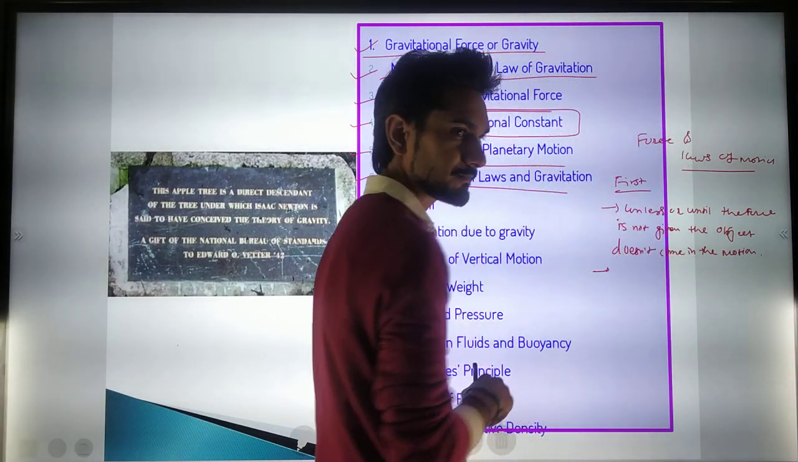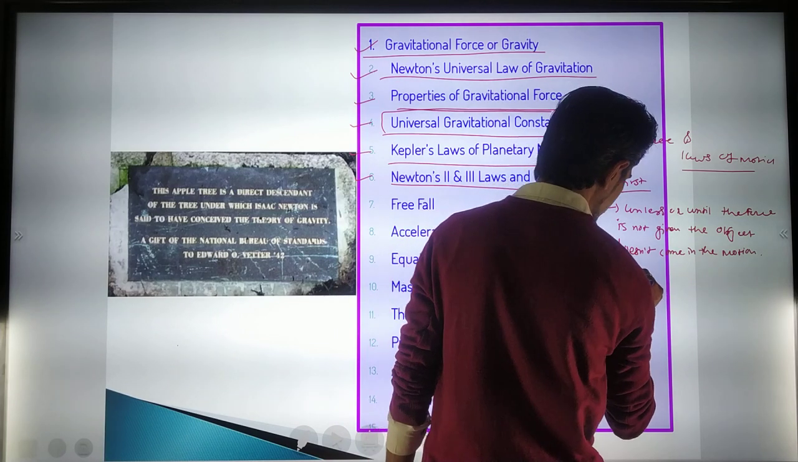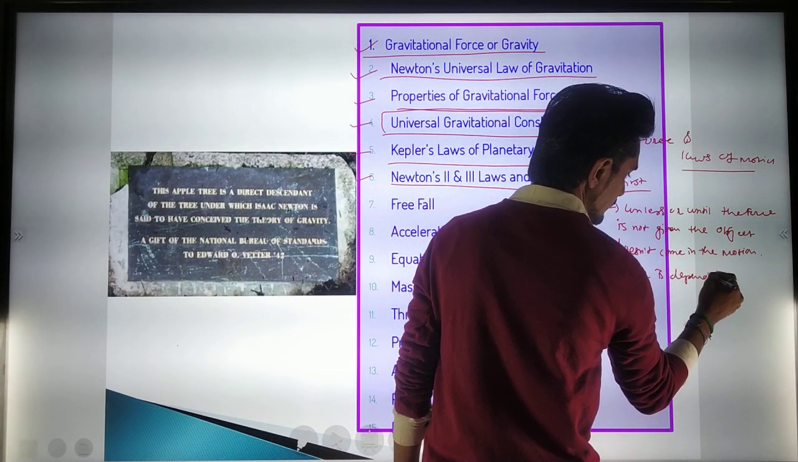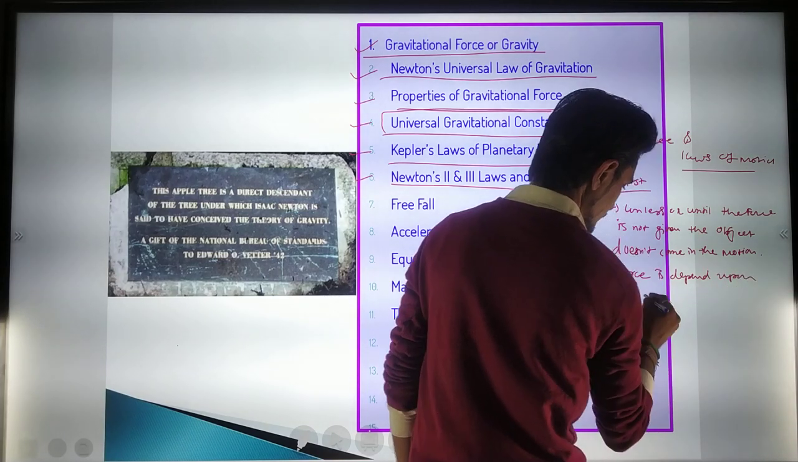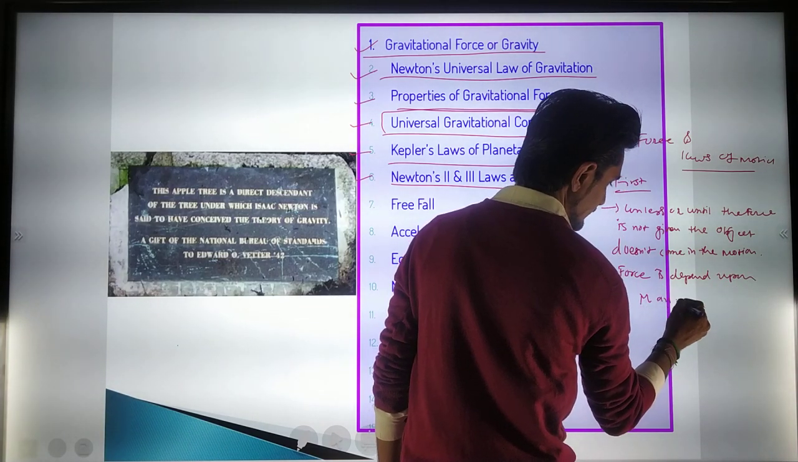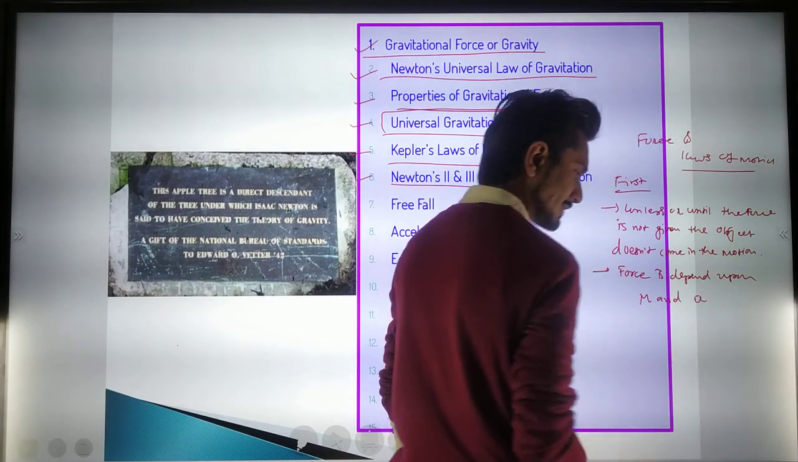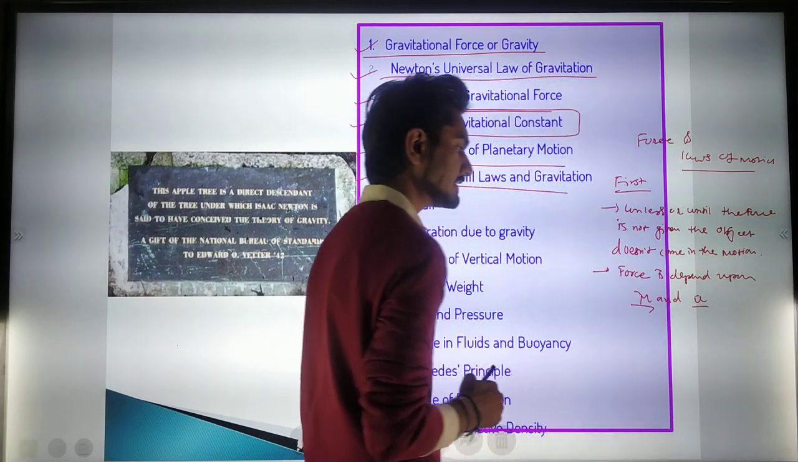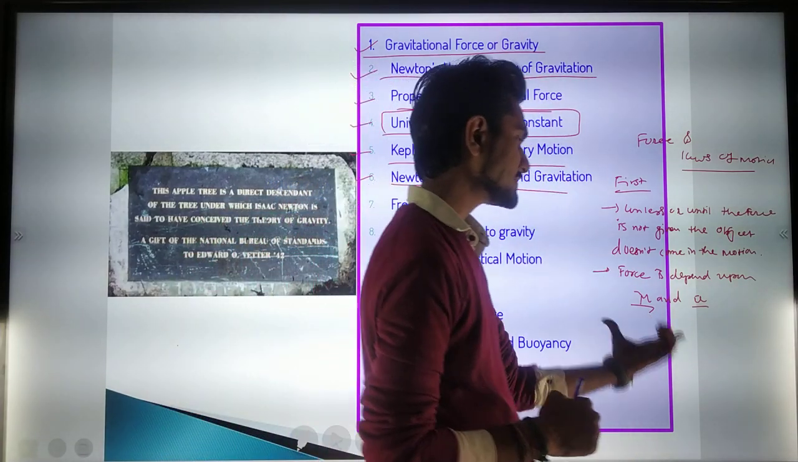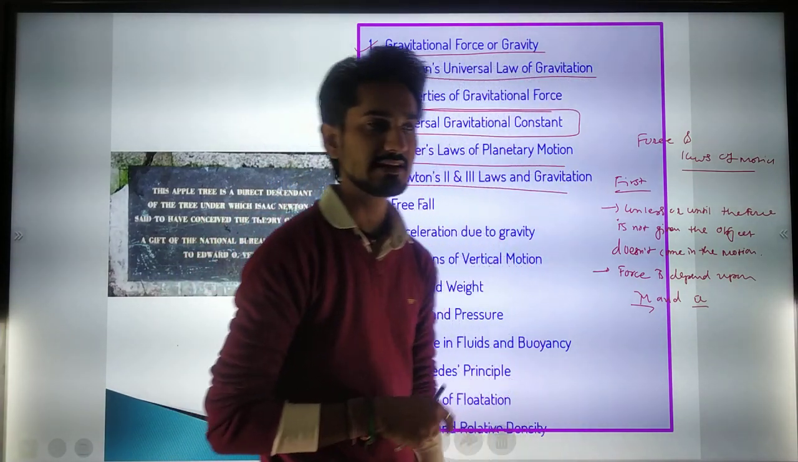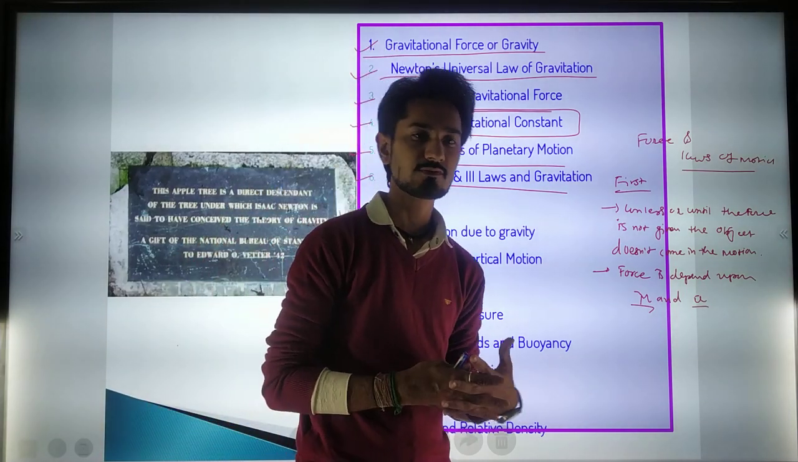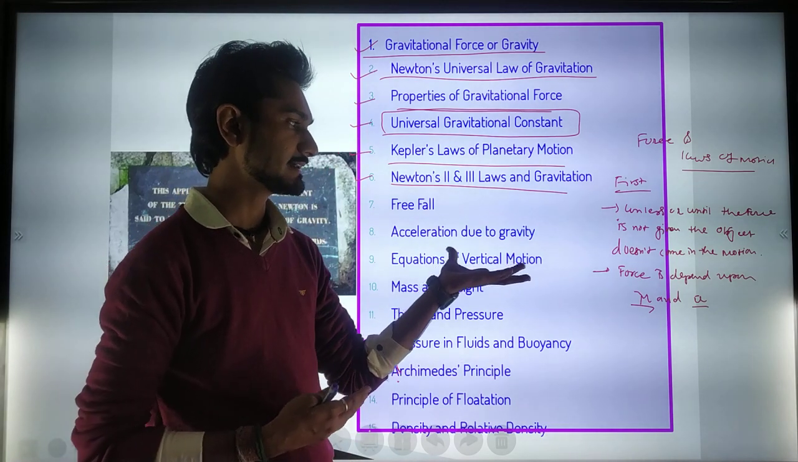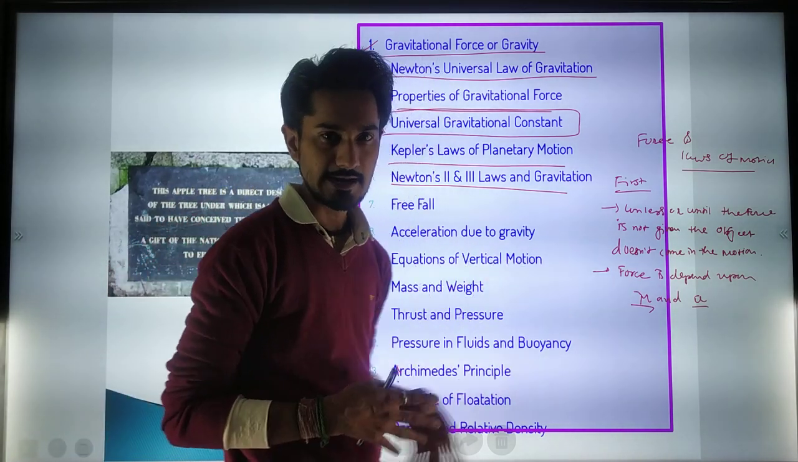Then in the second law, we have seen that force depends on mass and acceleration. Now mass is represented with the small m and acceleration is represented with the small a. So it is basically dependent on two things. Whenever we are experiencing some kind of force, it depends upon the mass and acceleration. That concept has been given to us in the second law of motion.